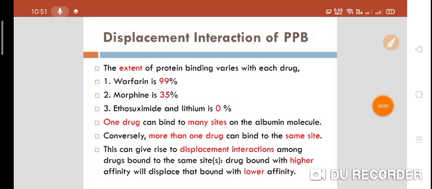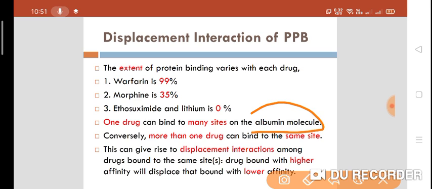Now what are we discussing? We are discussing the displacement interaction of plasma protein binding. One drug can bind to many sites on the albumin molecule, more than one site. Conversely, more than one drug can bind to the same site on the plasma proteins.